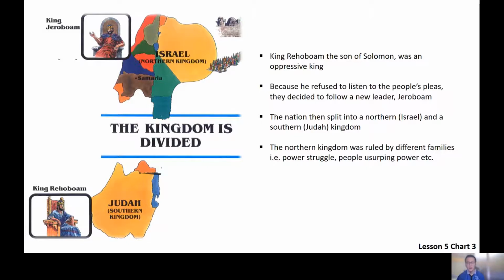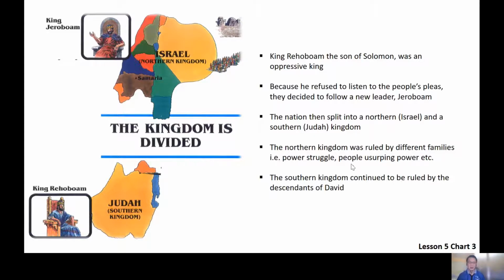Over a period of time, it was ruled by different families, and many of these was a case of families usurping power from the previous king. In the Southern Kingdom, you see a little bit more continuity in the sense that it was basically ruled by the descendants of David.